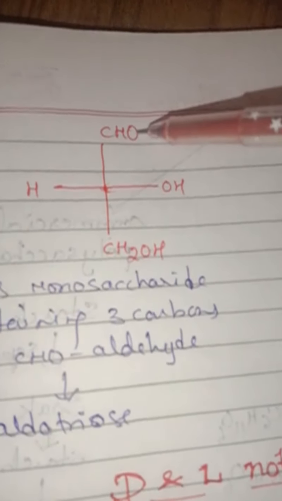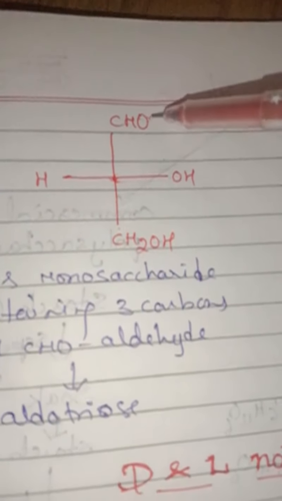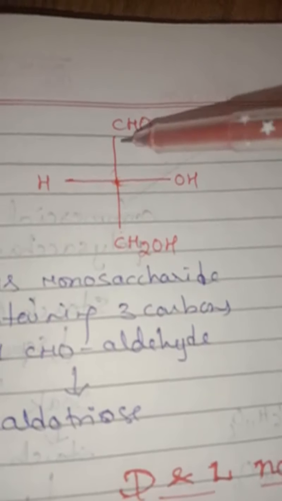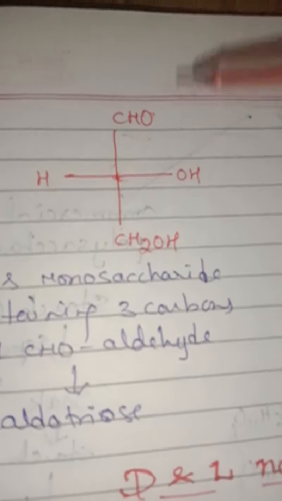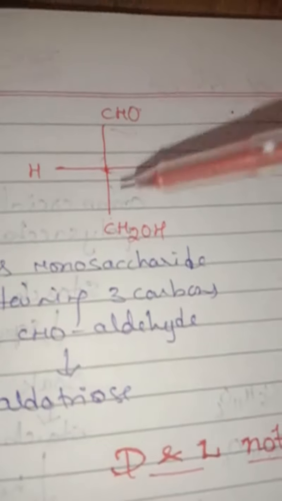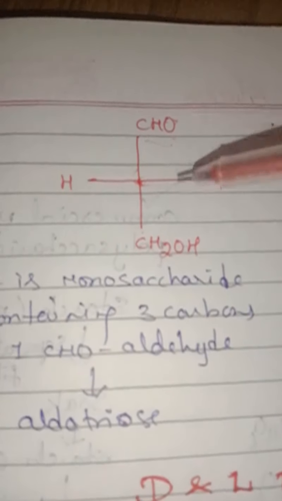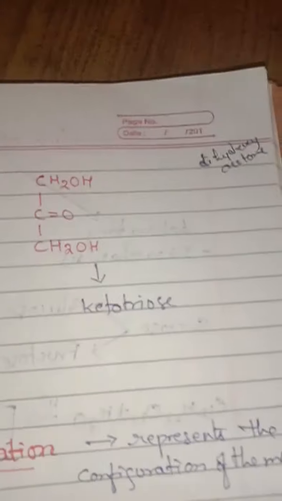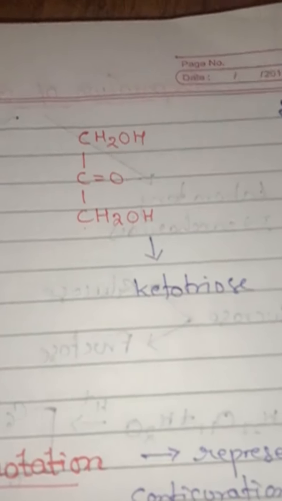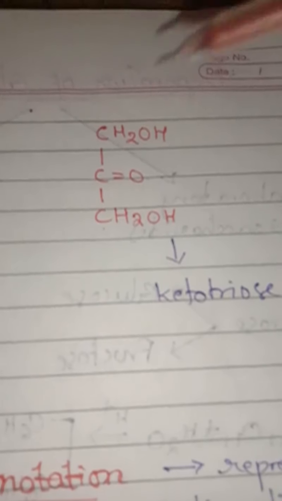And one aldehyde group is also present, isn't it? If three carbons are there, what is the general term? Triose. And if they contain an aldehyde group, what is the name? It is aldotriose. Aldotriose. So look at this structure. Here also three carbons are present, but here it is not an aldehyde, a ketone group is present. See, the double bond O, the ketone group is present. If three carbons are present, it is a triose, and it contains the functional group ketone.